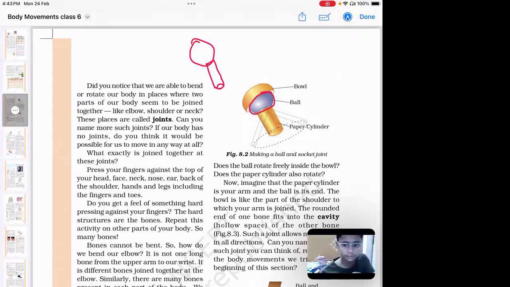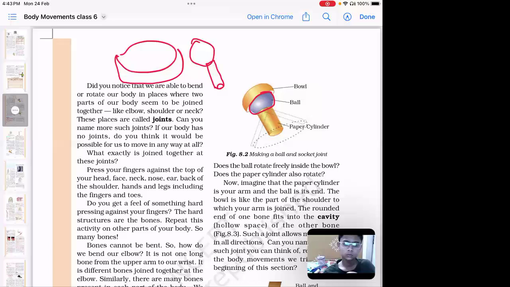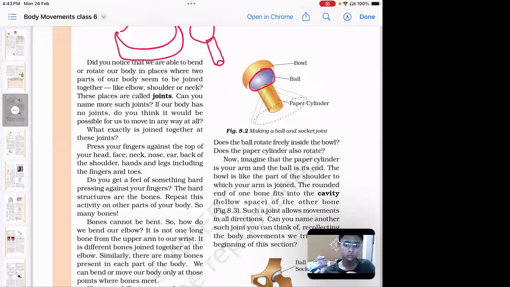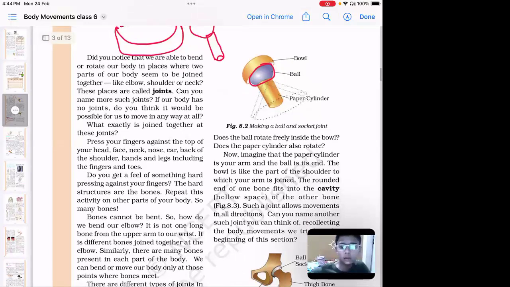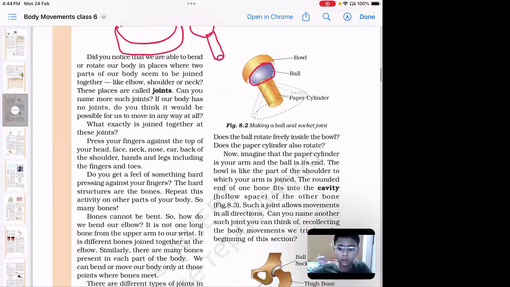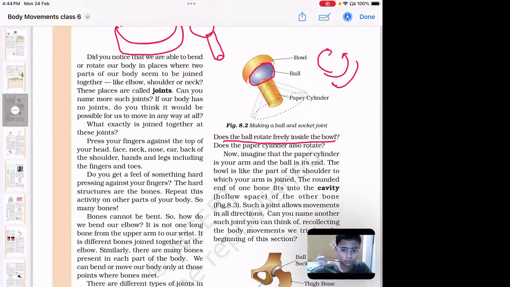Now both the things, you need to put in the bowl. As soon as you keep it in the bowl, what happens? There will be rotation in the bowl. The model you have made will start rotating completely, like this, in the form of a circle. So does the ball rotate freely inside the bowl? Does the paper cylinder also rotate?